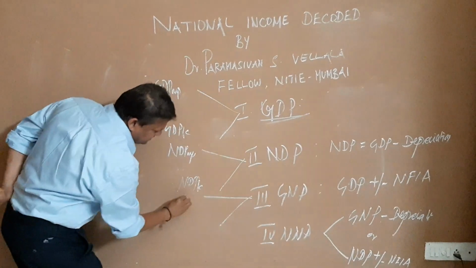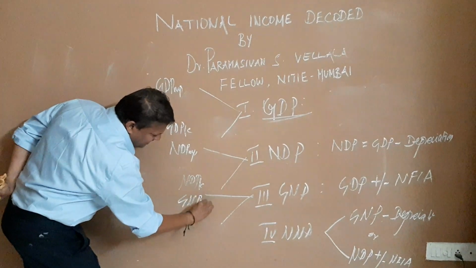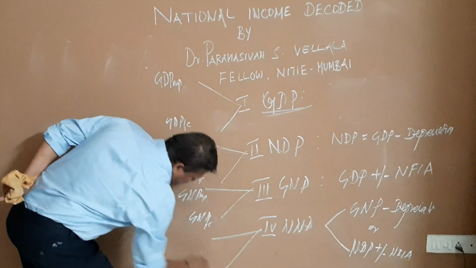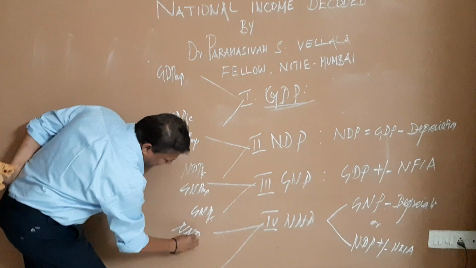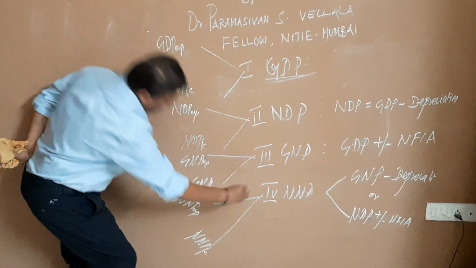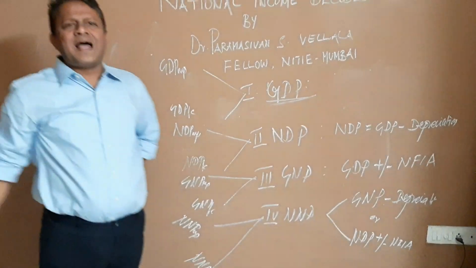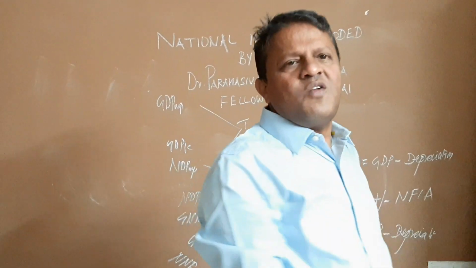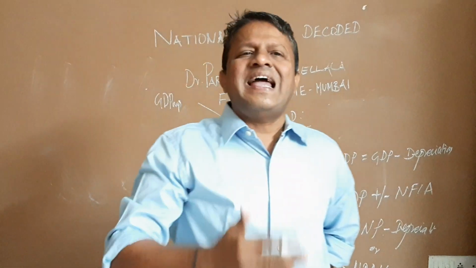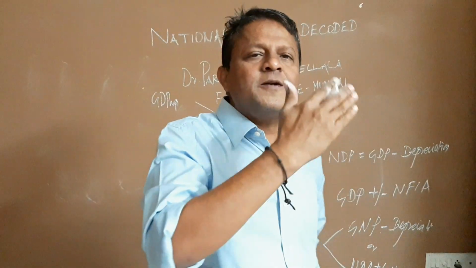Similarly, GNP at market price and GNP at factor cost. And finally, NNP at market price and NNP at factor cost. Okay, now market price is what? The original one. That is the calculation of GDP at the existing or prevailing market price.